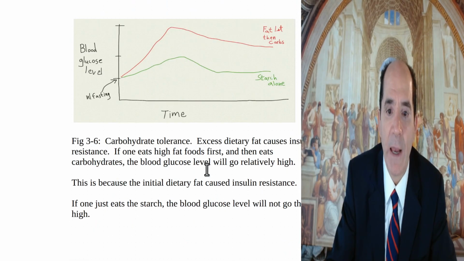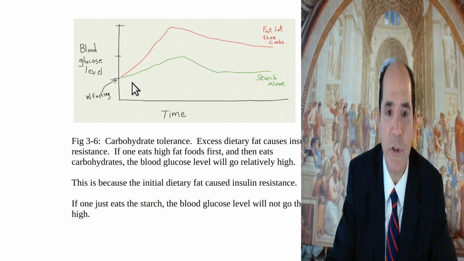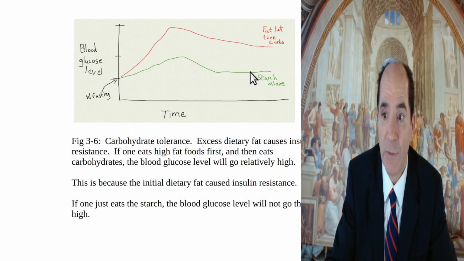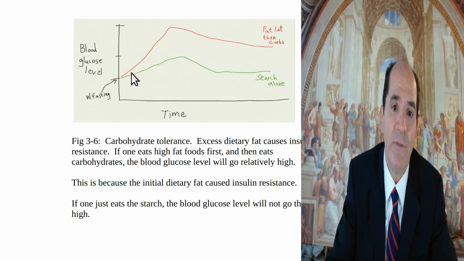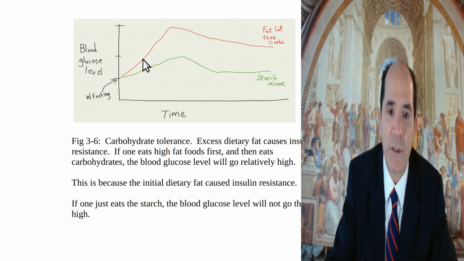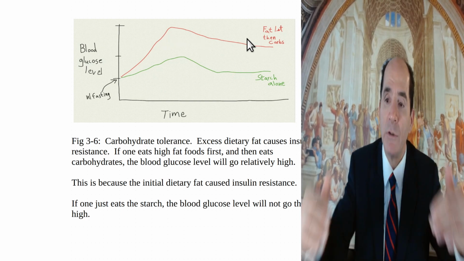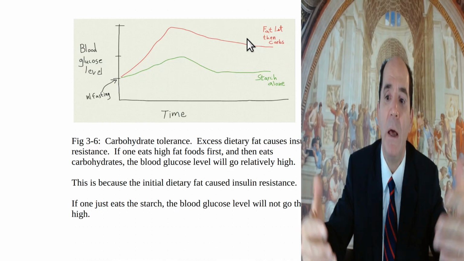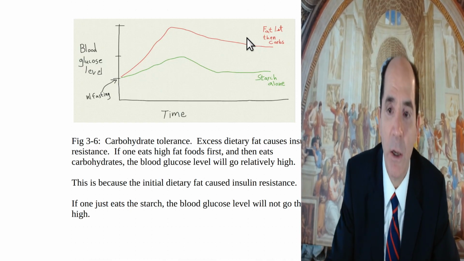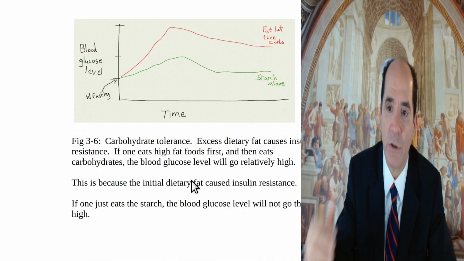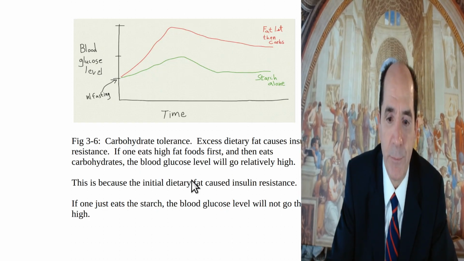Now here's a diagram showing what we're talking about, carbohydrate tolerance. If you just eat the starch alone, your glucose only spikes a little bit and maintains relatively good control. If you eat the fat first, the fat causes insulin resistance, so that when you follow it with the carbohydrates, your blood glucose spikes significantly higher and stays elevated a prolonged amount of time. So you'll have prolonged postprandial high blood glucose, hyperglycemia. You don't want that. Insulin resistance is associated with causing a whole bunch of other diseases.